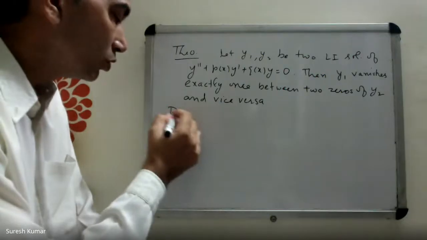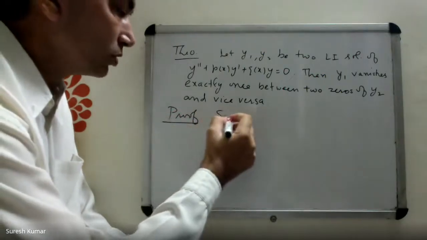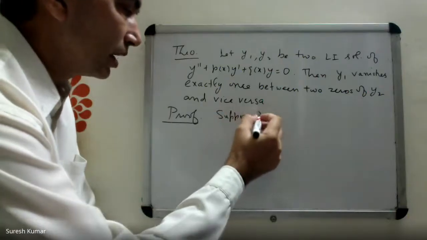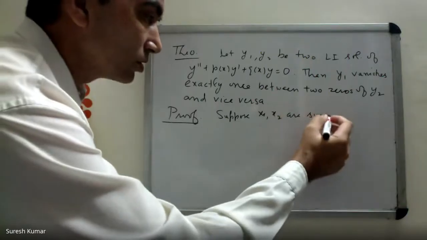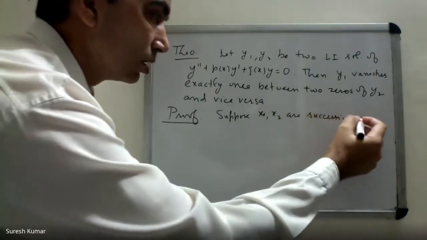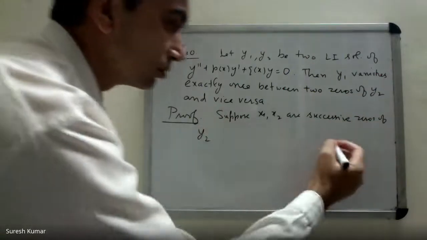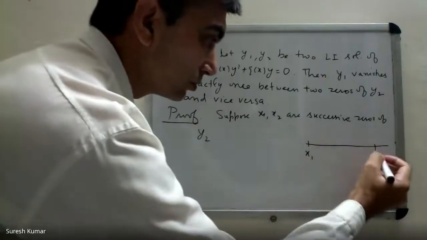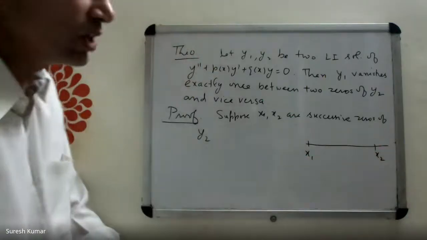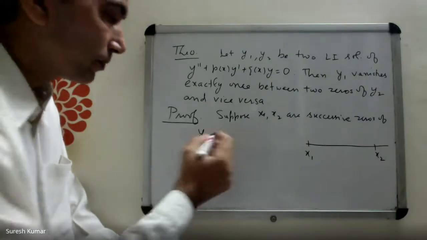Okay, let's see the proof. Suppose x1 and x2 are successive zeros of y2, meaning x1, x2 are two numbers where y2 vanishes.